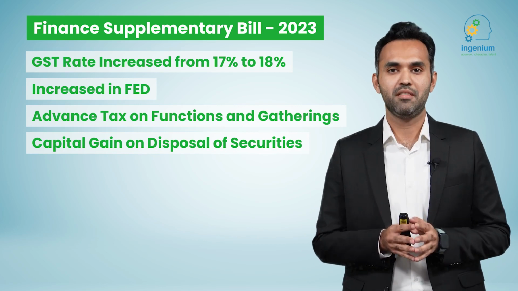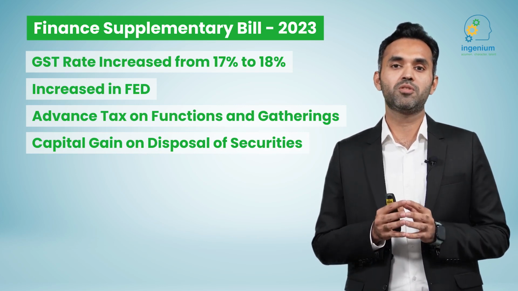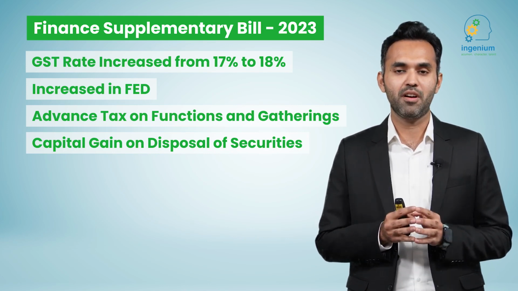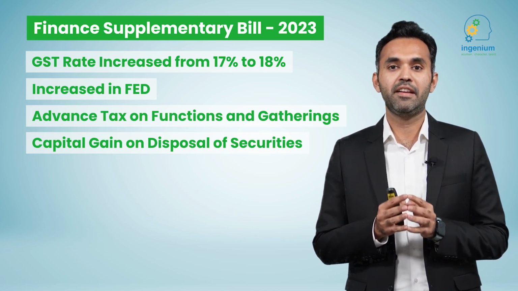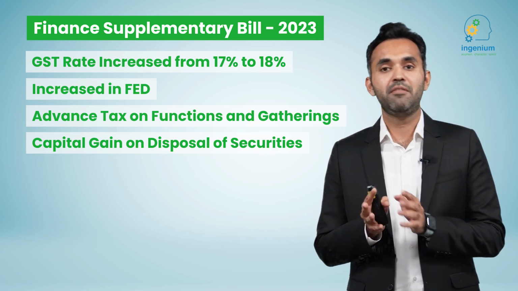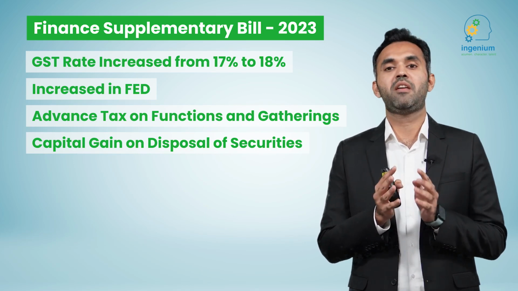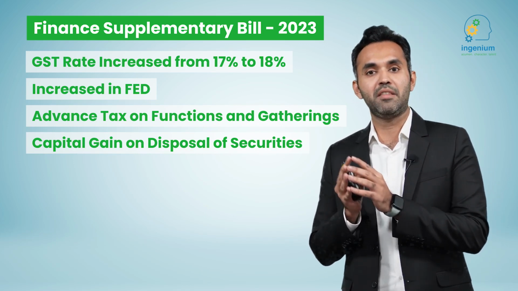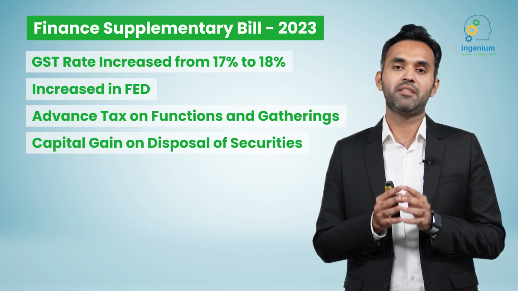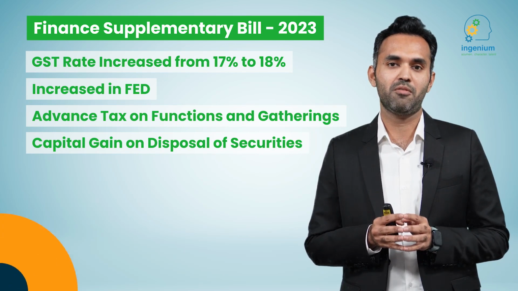Now, what does this mean? This means that capital gain arising on disposal of open-ended mutual funds or unlisted REITs will be taxed under Section 37. Previously, this was being taxed under 37A. Now, this is an ambiguity which is created by the proposal, and we expect that further clarification in this regard will be provided going forward.